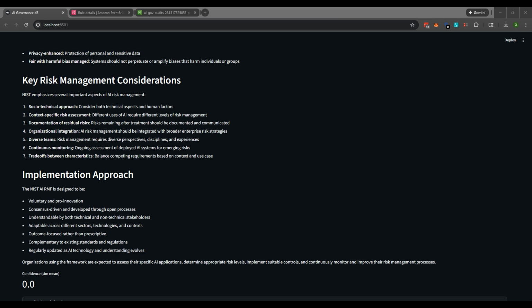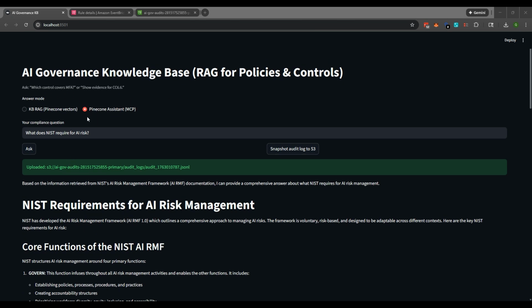So assistant mode in MCP. When a user wants broader explanations, again, as we did with show evidence for CC 6.6, or what does NIST require for AI risk, right? Or how does MFA fit into SCADA? Things like that. The Pinecone Assistant is called over the MCP. So that agent uses the same document set, but can reason and summarize at an executive level. Okay.